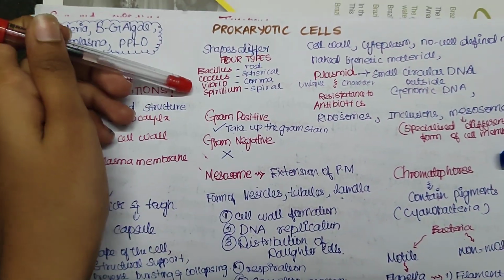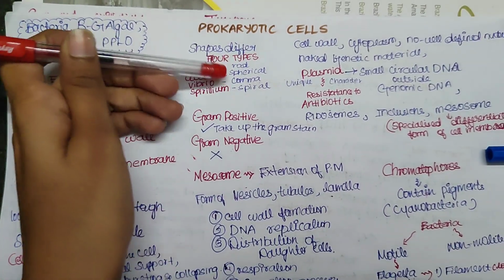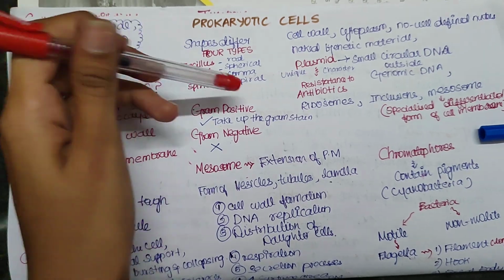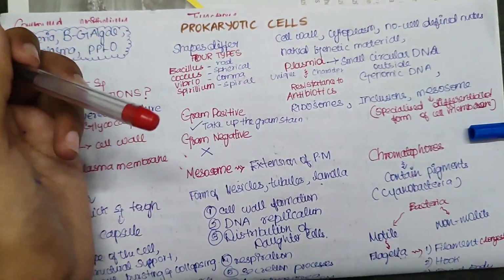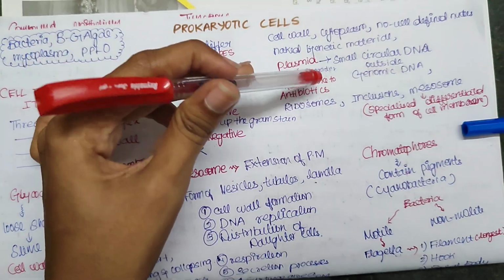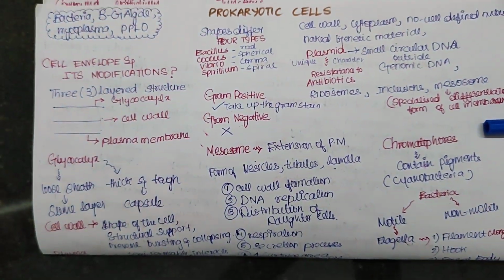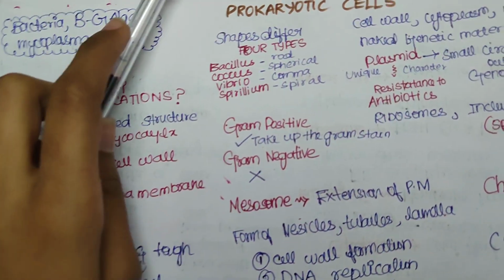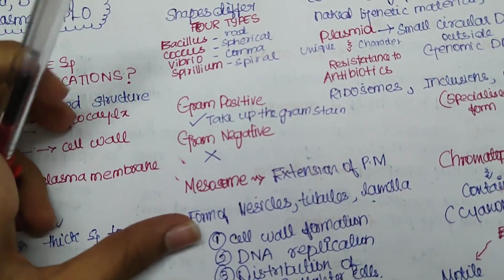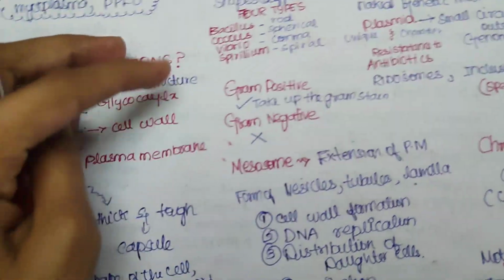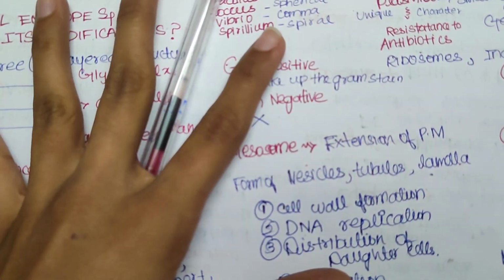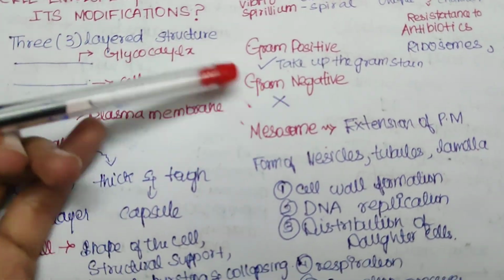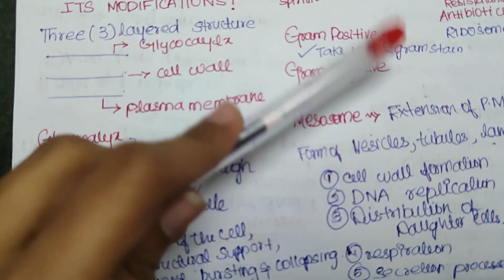Now, we talked about the different types of bacteria and we have 2 types of bacteria, which are gram positive and gram negative. This is based on whether they take up the gram stain. These are scientific ways of testing organisms. For each specific organism, we use some kind of stain, and based on their reaction, we divide them. So one is gram positive and the other gram negative bacteria. Have this in mind.